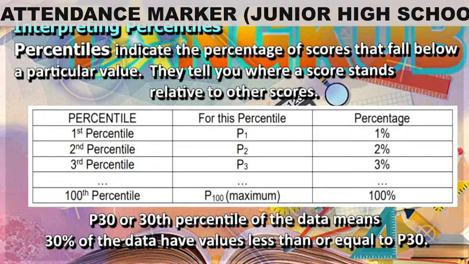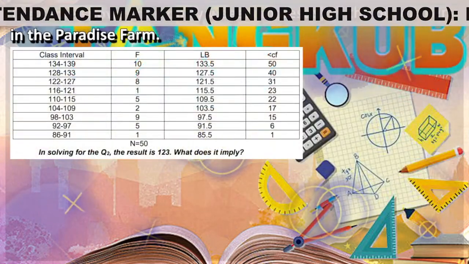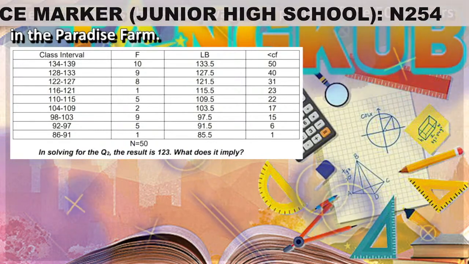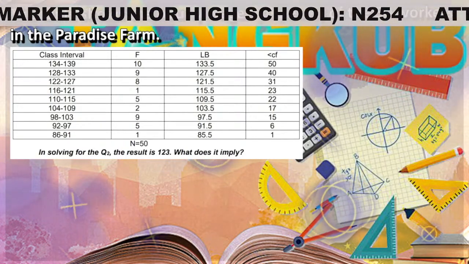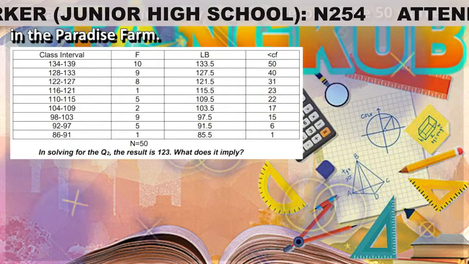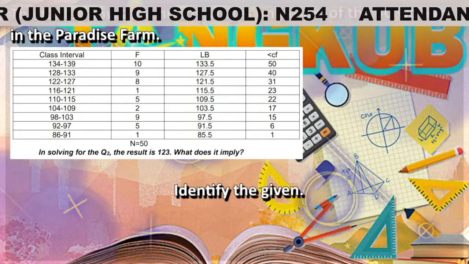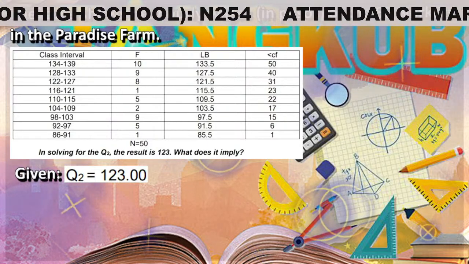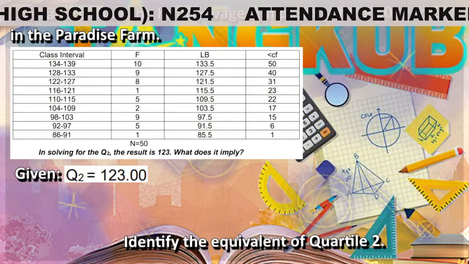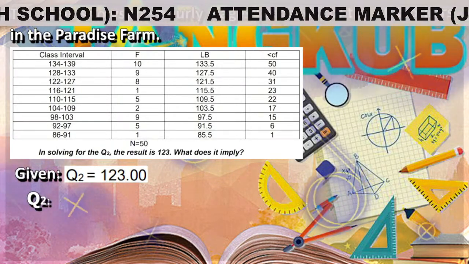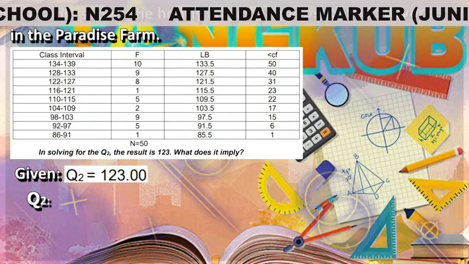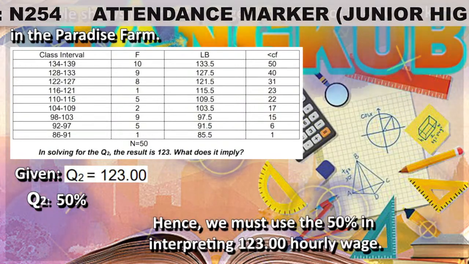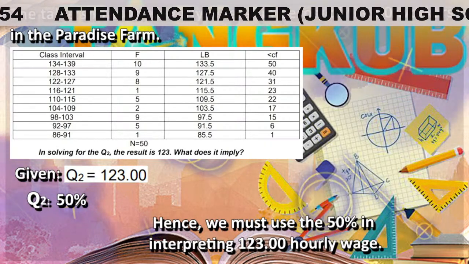to percentile 30. The table shows the hourly wages, in pesos, of the 50 workers in the Paradise Farm. In solving for the quartile 2, the result is 123. What does it imply? Well, first, let us identify the given. Based on the given, quartile 2 is equal to 123. Now, let us identify the equivalent of quartile 2. Based on the definition of quartile, quartile 2 is equivalent to 50%. Hence, we must use the 50% in interpreting 123 hourly wage.